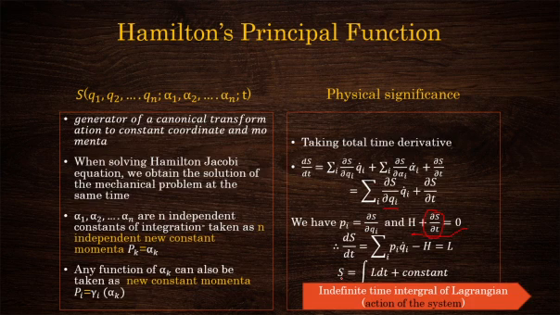This first part alone, plus a constant, is what you mean by Hamilton's principal function. So the action of the system and the principal function differ only in the presence of an additive constant.